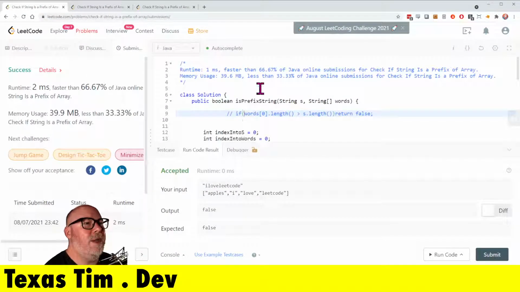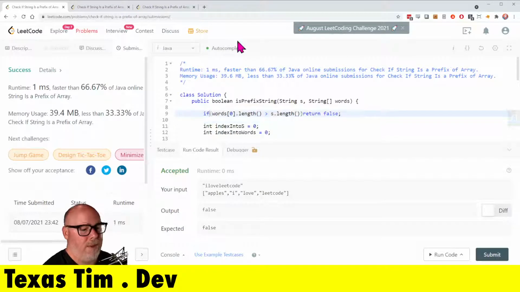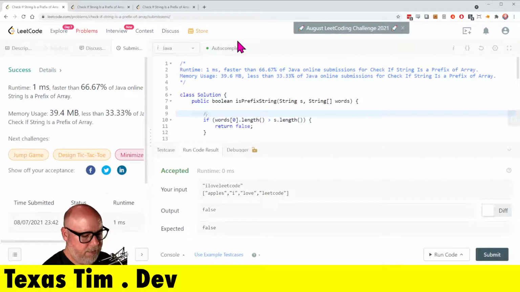For some reason, including this little check of whether the first word in the array is longer than the whole string S, just that one particular check seems to be making a difference. That is odd. I wonder how that person came up with that. Well, I suppose I could keep it. Let's see. Very special guard clause.